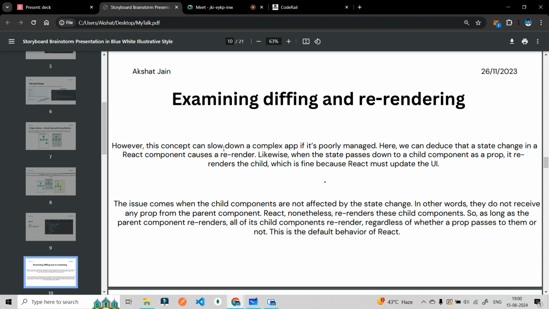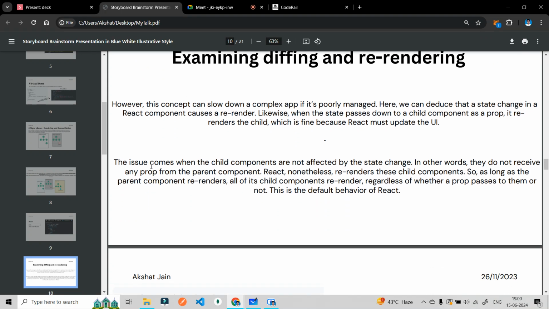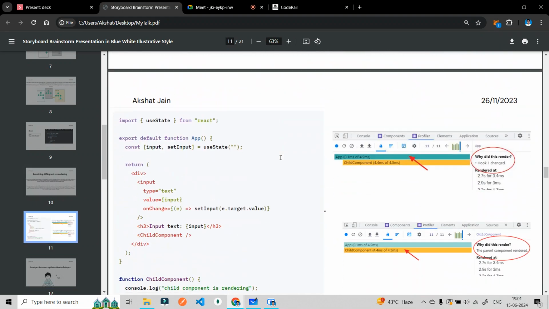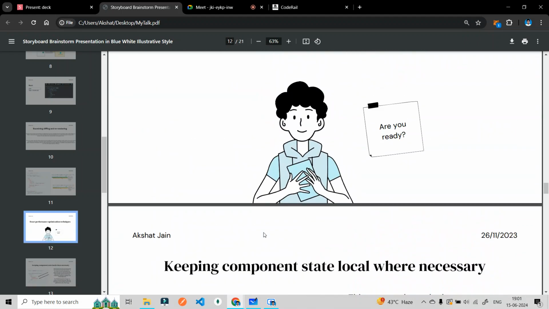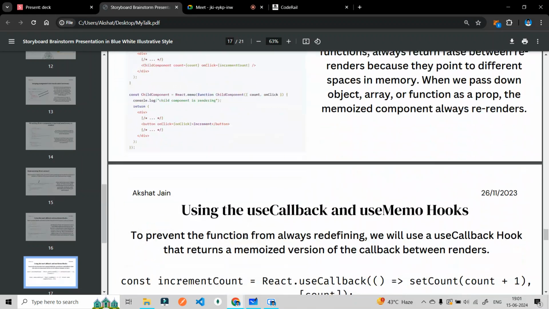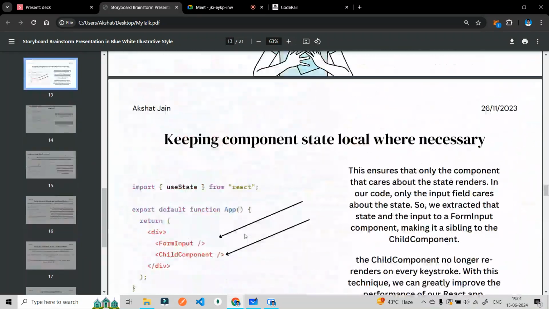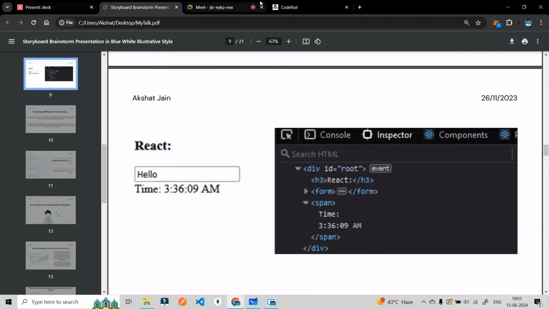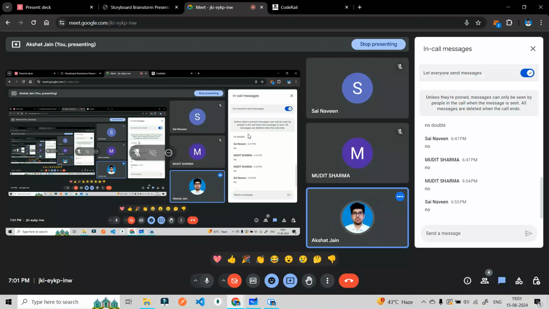These concepts can be slow, complex, and poorly managed when we distribute a state change. So I was telling them how there are problems in the diffing and the re-rendering part also. Then there are the React performance optimization techniques that will help our React application to improve. We can discuss that later, but my important concept was to show you this particular thing. Okay, so understood. Our time is up.